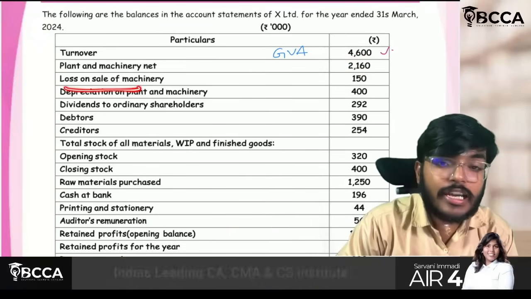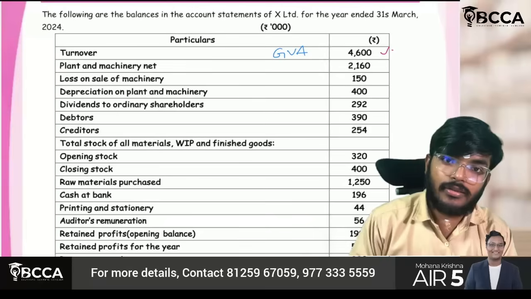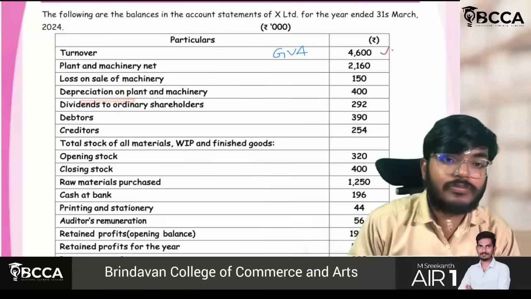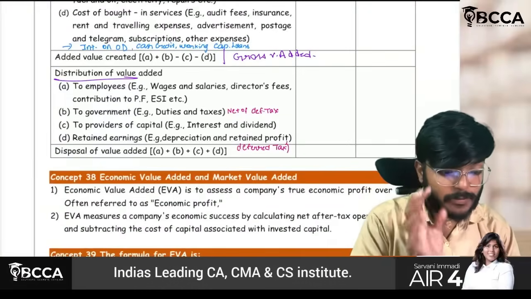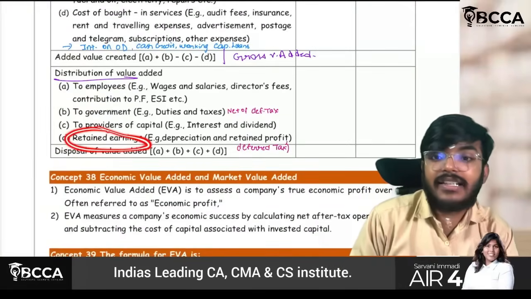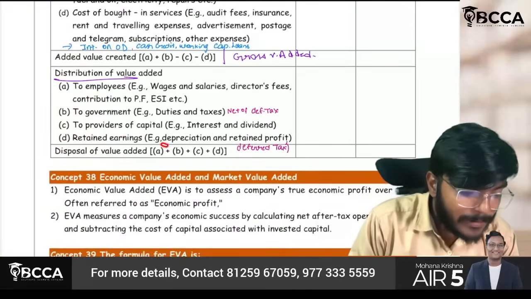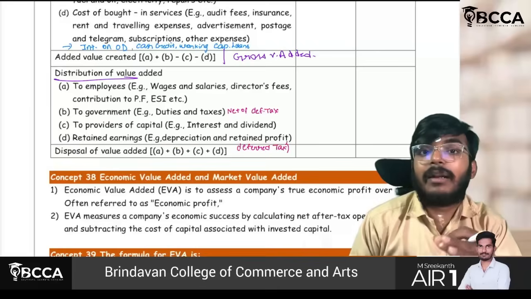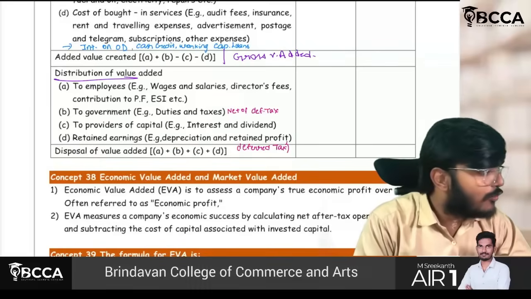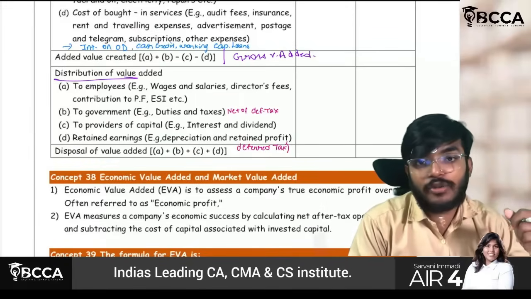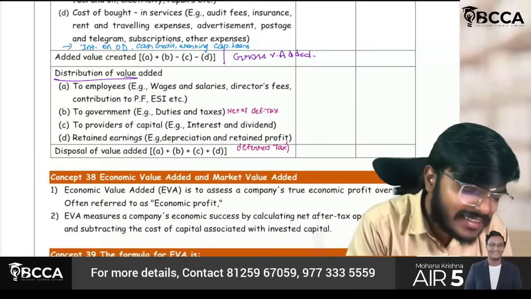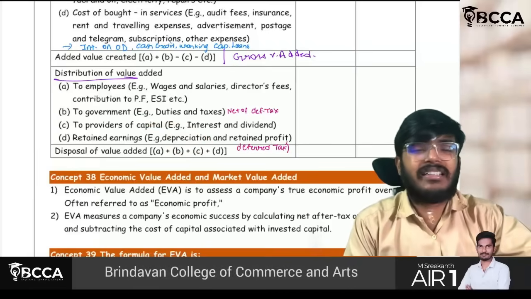Sir, this loss on sale of machinery will be adjusted. Depreciation also. This point I have forgotten to explain. See, in the retained earnings calculation, whatever depreciation and retained profit is, it is a kind of value addition to the shareholder. Try to understand why this depreciation is done.